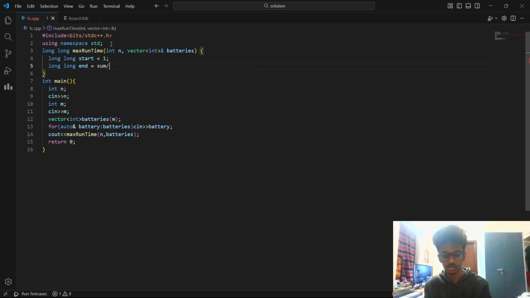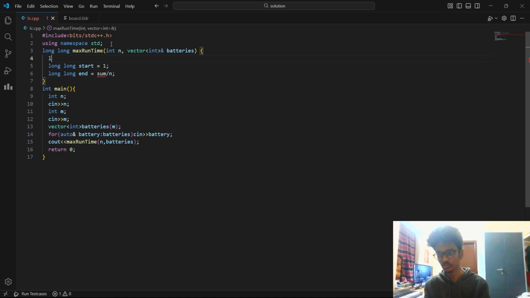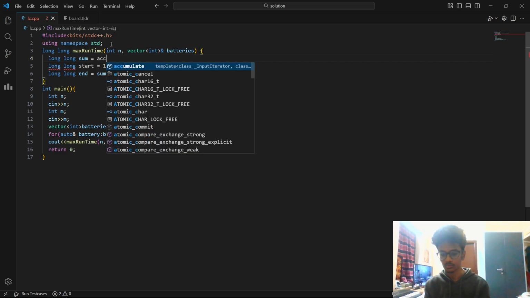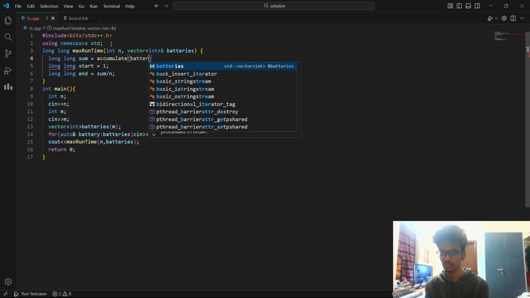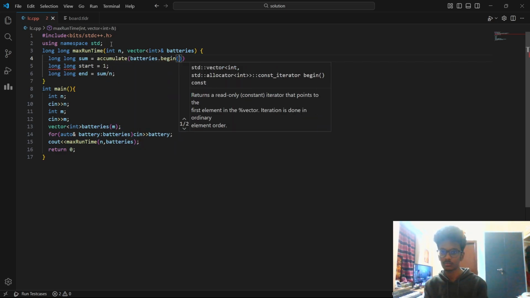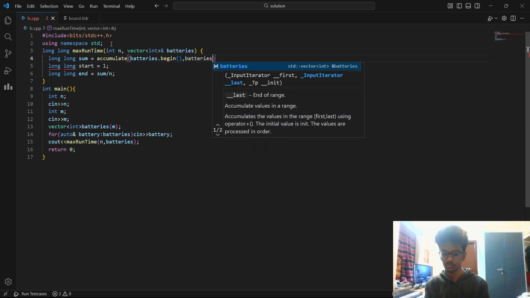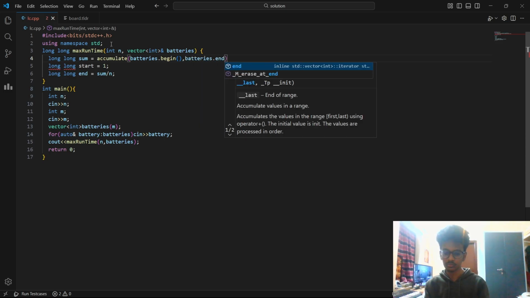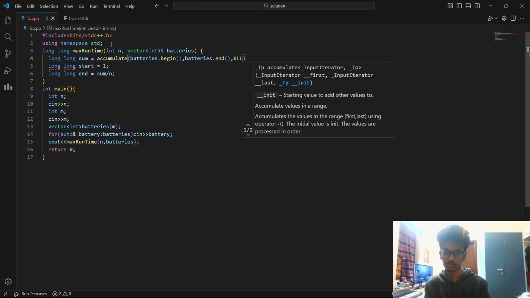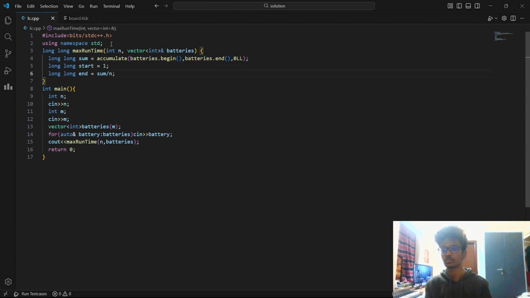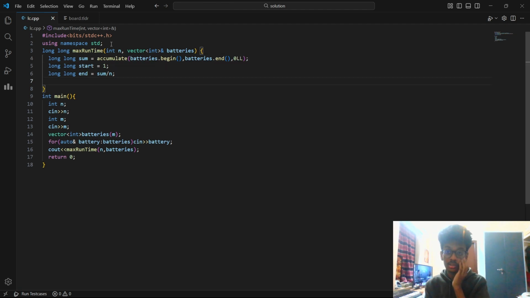Sum by n. Sum is currently not there, so let's compute sum very easily. Alright, sum is also computed.